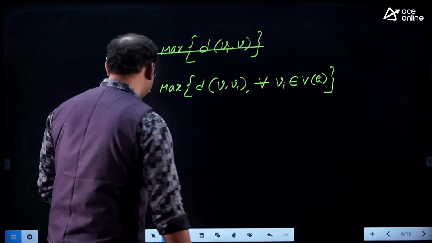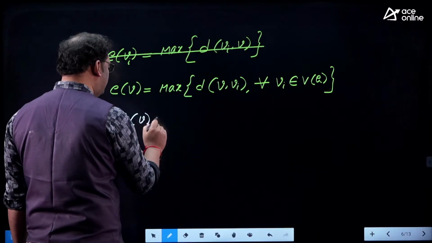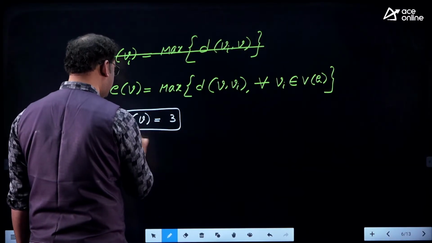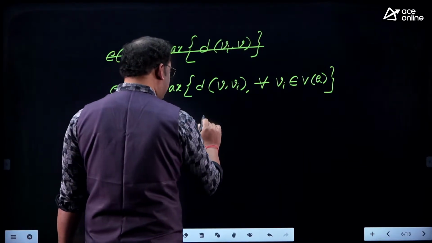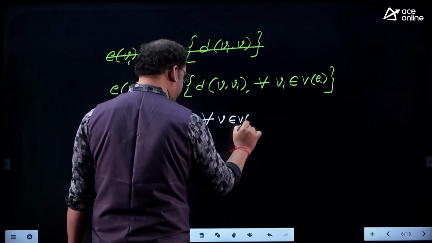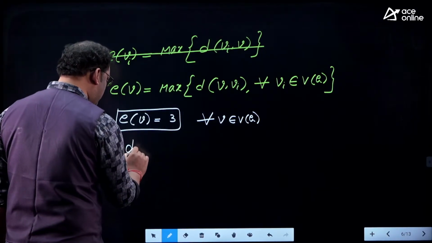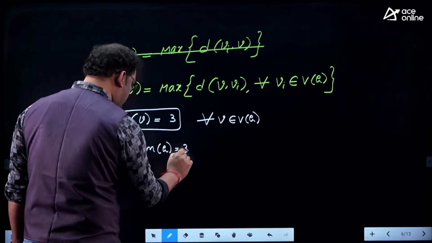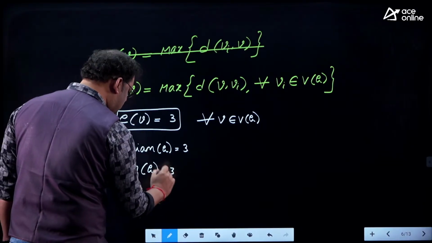Now I want to say something like this. The eccentricity of vertex A in the above graph is 3, and it is not only for vertex A, it happens for every vertex in the given graph. Yes, you are right. The diameter of the graph is 3 units, and the radius of the graph is also 3 units.